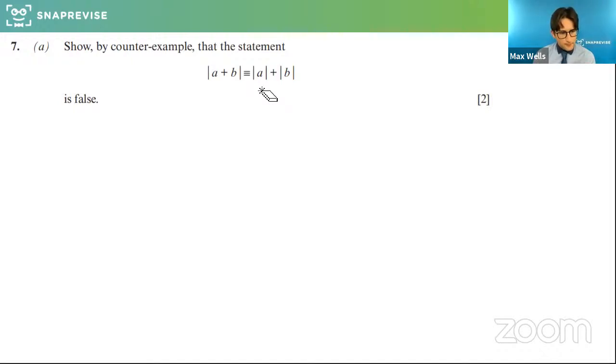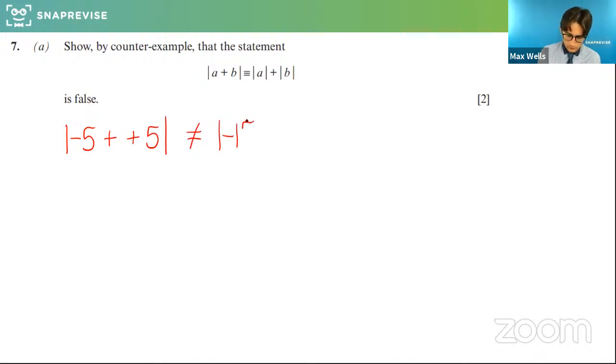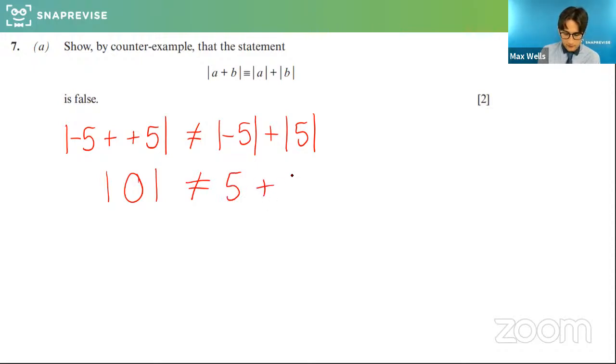-5 and -5 would, I think, work. But if you took the positive version, then we'd have an issue. So for example, if you have -5 and +5, that is not equal to -5 and +5 with modulus. So -5 and +5, the modulus of that would be 0, and that is not equal to 5 plus 5.